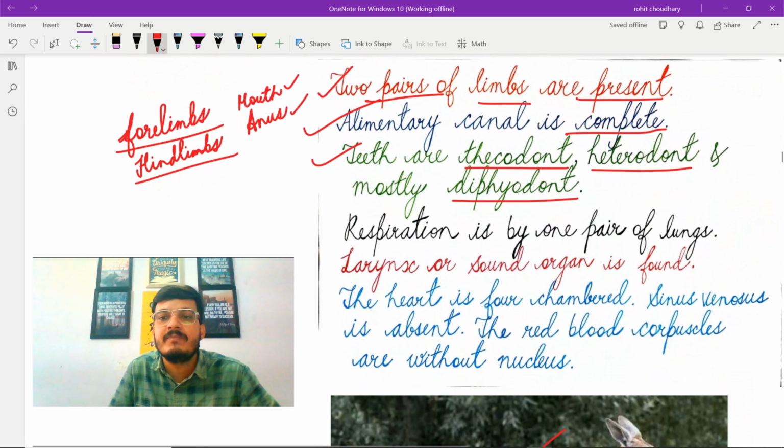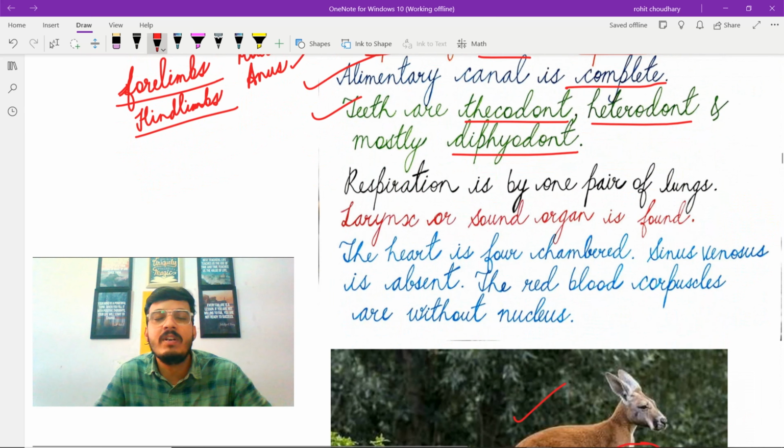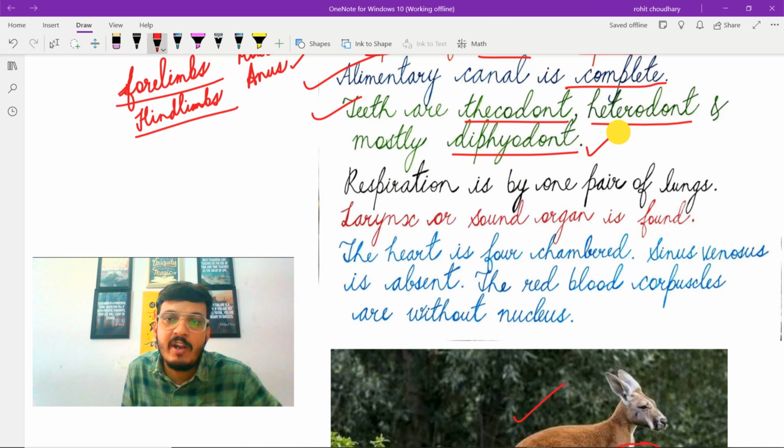The next term is heterodont teeth. To understand this, let's take the example of human beings. In case of human beings, there are different types of teeth present, such as incisors, canines, molars and premolars. And these all are involved in performing different functions. Incisors help in cutting, canines help in tearing, molars and premolars help in grinding and chewing. So there are different types of teeth present and hence the term heterodont teeth.